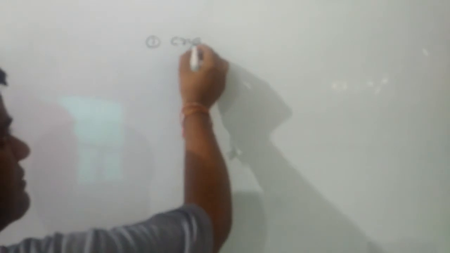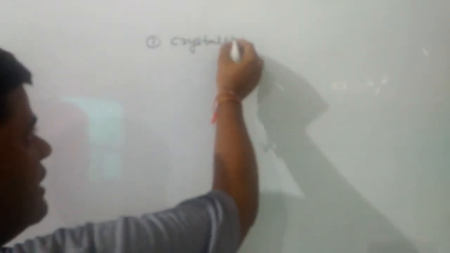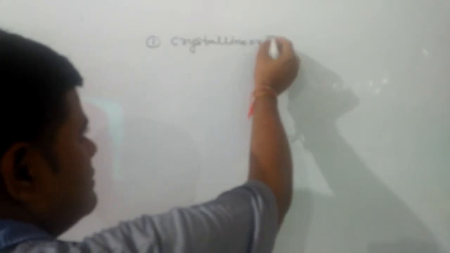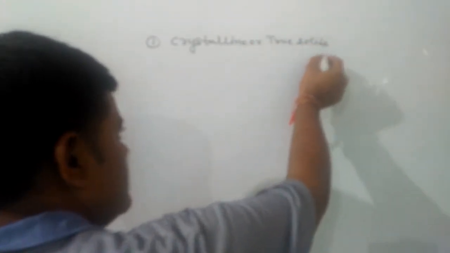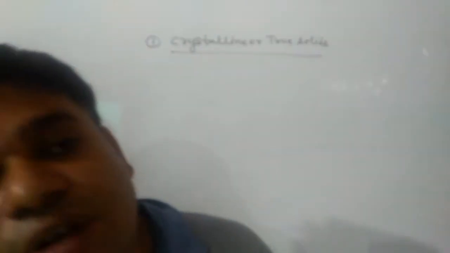Now we will discuss types of solids. On the basis of particle arrangement, solids can be of two types. The first one is crystalline solids, also known as true solids. Crystalline solids or true solids are those in which the particles are arranged in a definite geometrical pattern. That's why they are hard in nature.